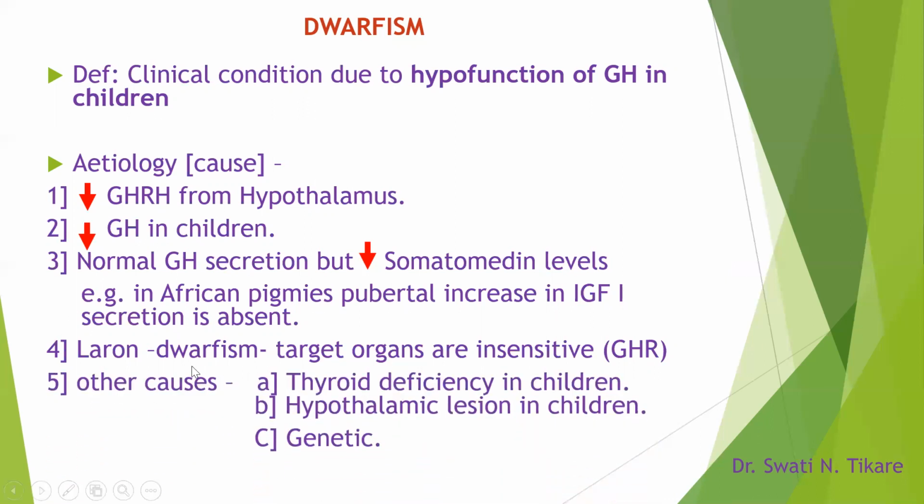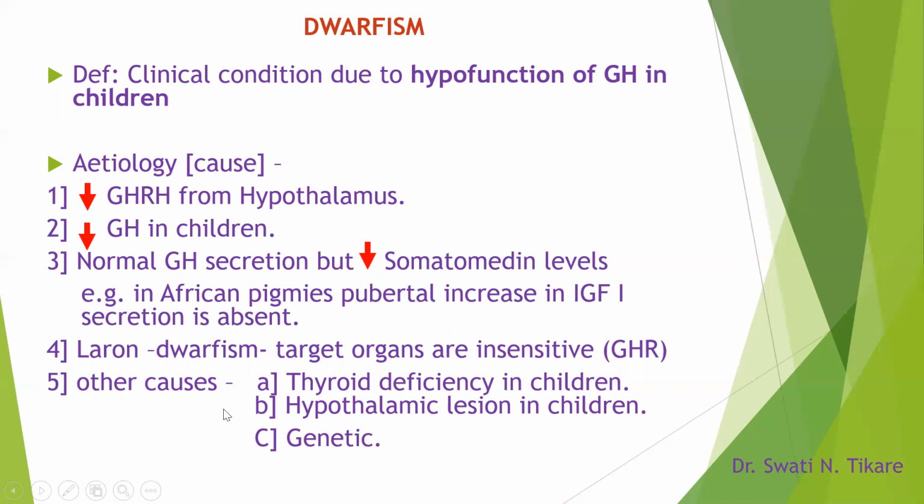There may be other causes apart from growth hormone deficiency. The dwarfism that we are discussing right now is also called pituitary dwarf, because it is due to deficiency of growth hormone. We have dwarfism due to other causes like thyroid deficiency in children, hypothalamic lesion in children, or it can also be genetic. So these are the other causes of dwarfism.